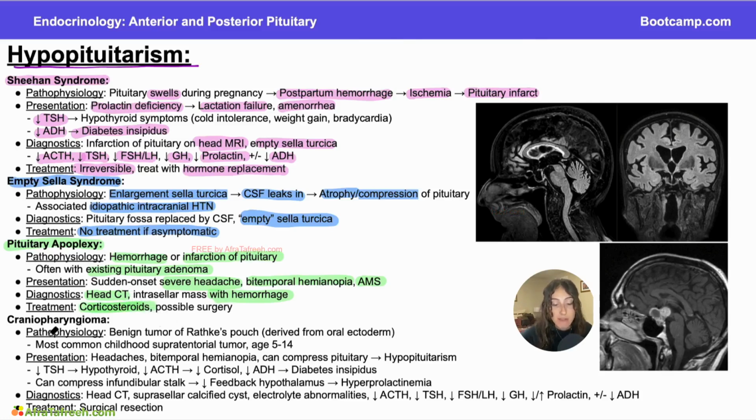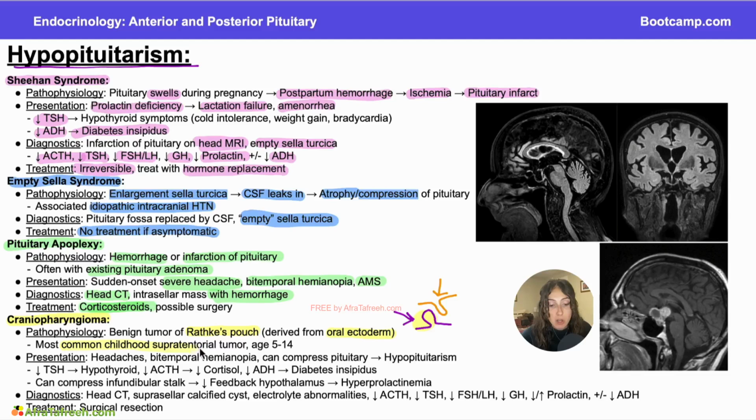And then the final cause of hypopituitarism that I want to talk to you guys about is craniopharyngioma. And craniopharyngioma is a benign tumor of Rathke's pouch derived from the oral ectoderm. If you remember from embryology, Rathke's pouch from the oral ectoderm is going to be cropping up to create our anterior pituitary, whereas the posterior pituitary is going to be a down cropping from the diencephalon in the brain, and that is how we are going to get the posterior pituitary. But the anterior pituitary in this case was derived from Rathke's pouch, and that is why this tumor is going to come from oral ectoderm, that same embryological tissue.